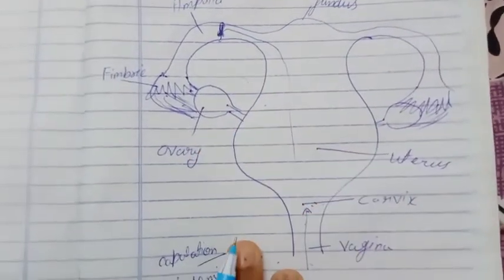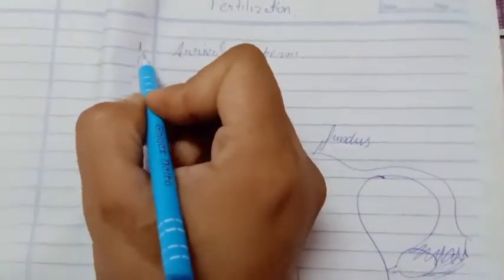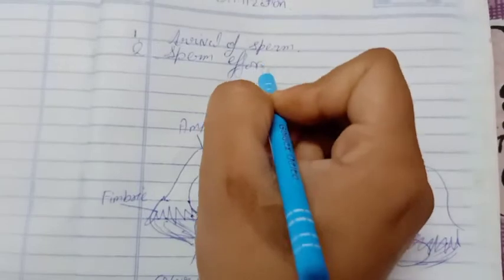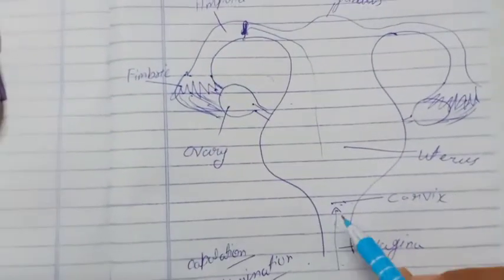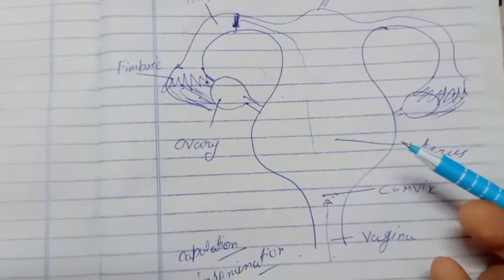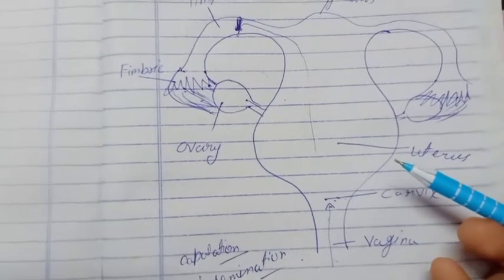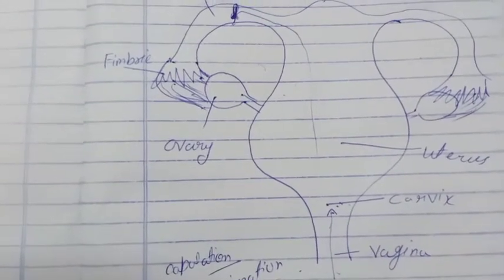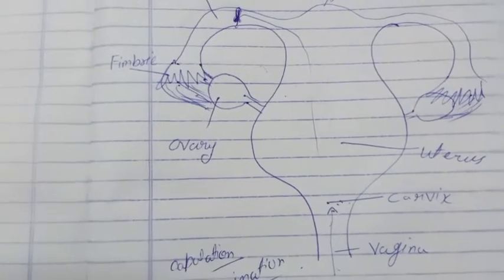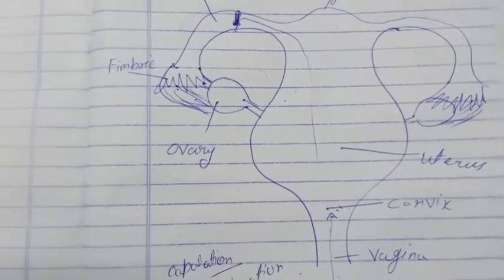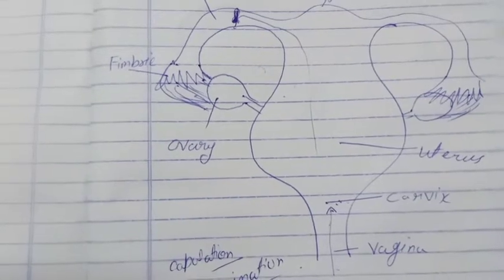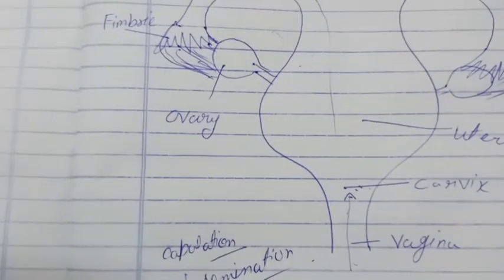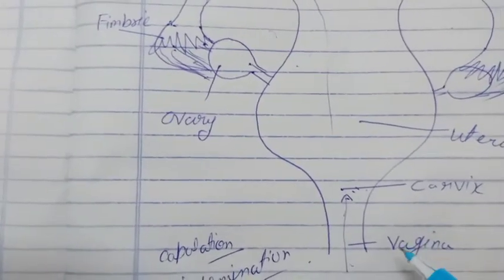Now sperm effort. The second point is sperm effort. So sperm may swim at the rate of 1.5 to 3 milliliters per minute. It means a single ejaculation contains at least 1.5 to 3 milliliters of semen. It means if copulation occurs once, semen in the vagina contains at least 200 to 400 million sperm in the 3 milliliter fluid.